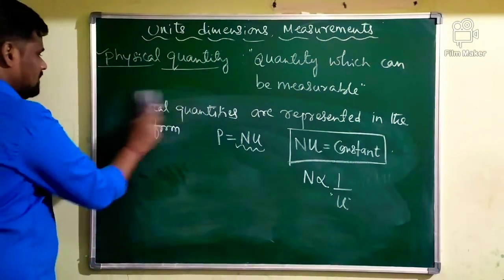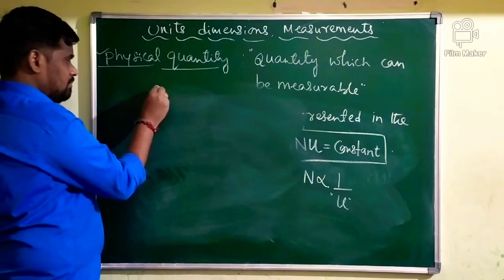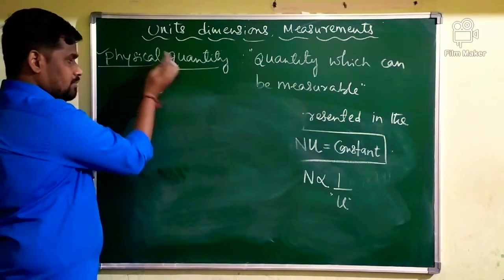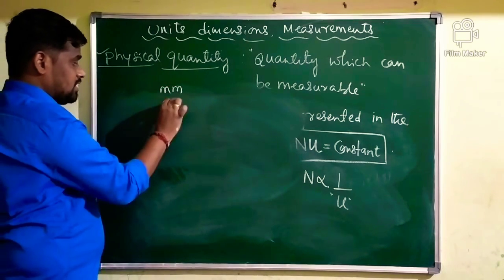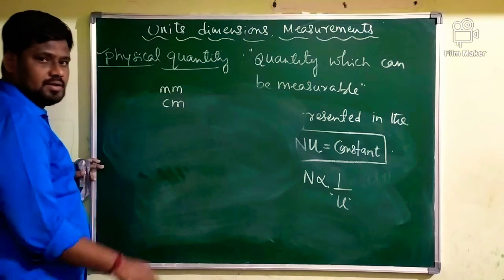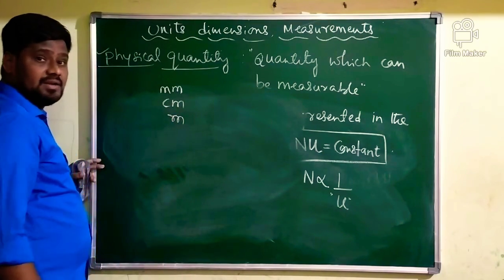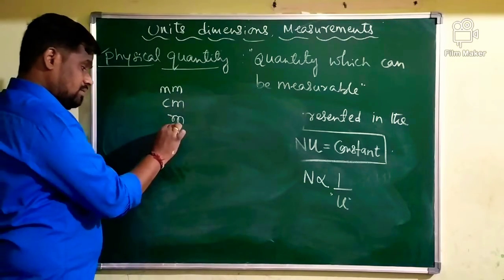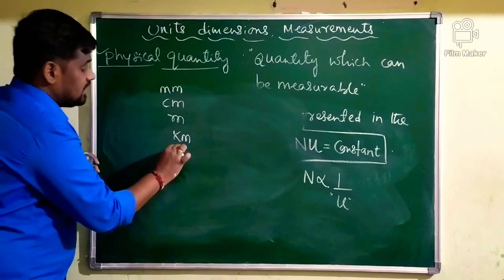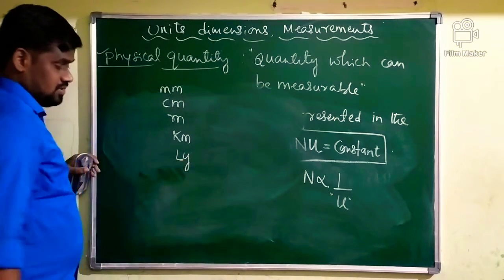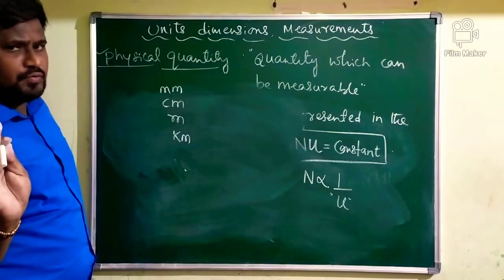Many units are used for single physical quantities. See, for example, length. How are you measuring length? Length can be measured in terms of millimeter, centimeter, meter, kilometer. Sometimes the length can be measured in the form of light year. Many units are used for length.